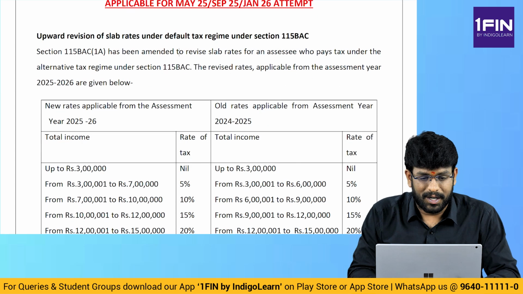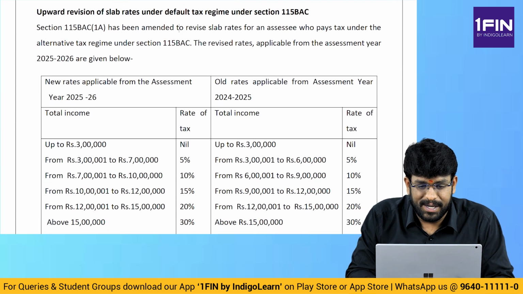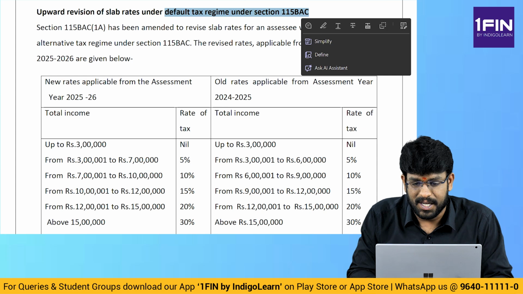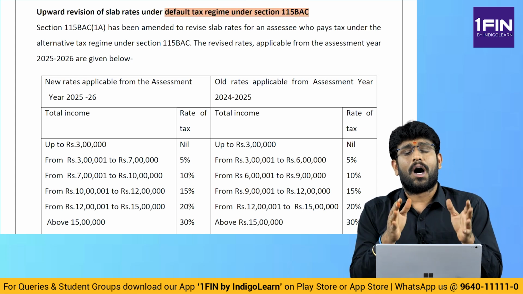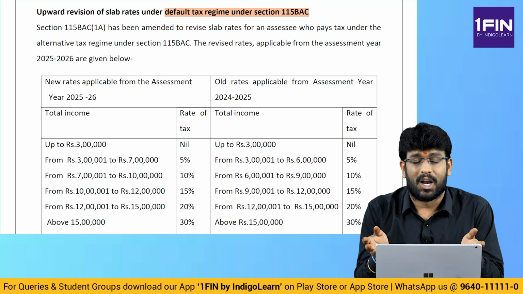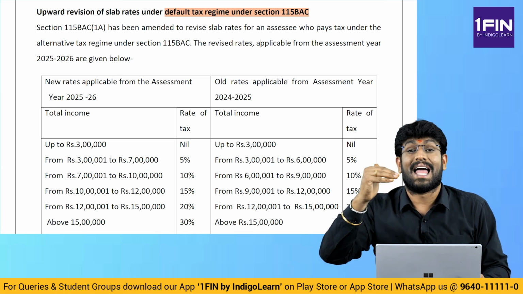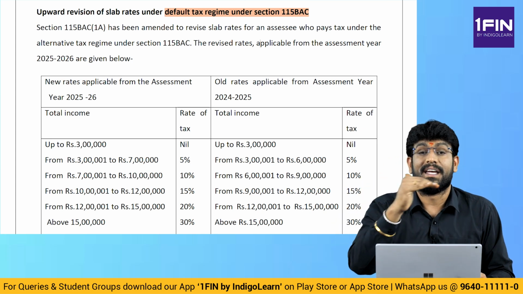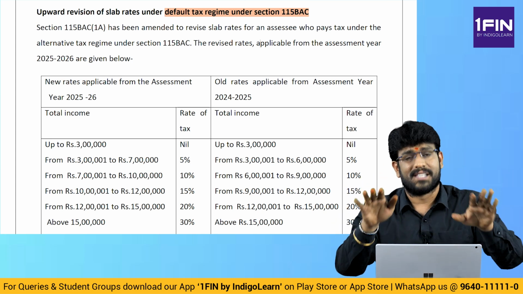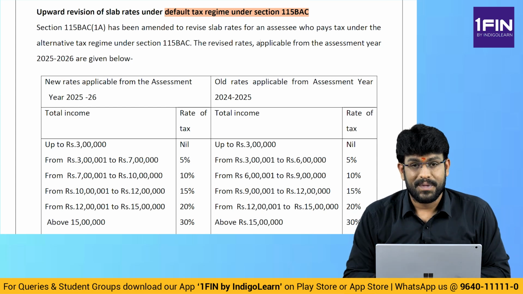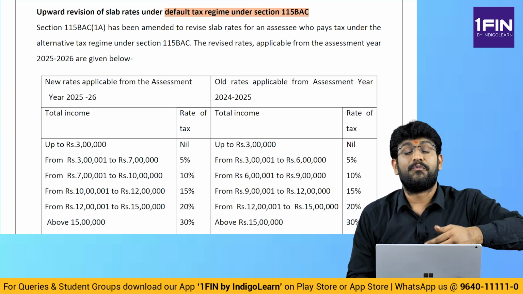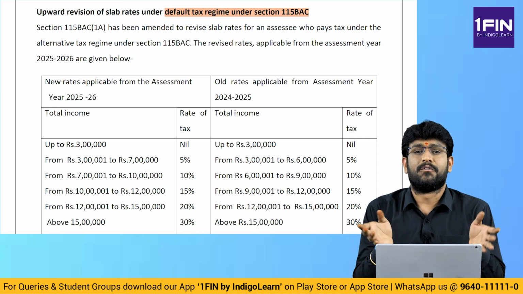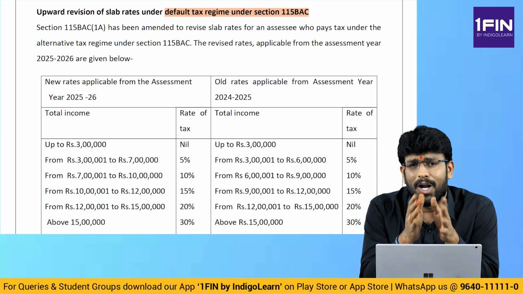See now, first point. Upward revision of slab rates under default tax regime under section 115BAC. That means what? In normal tax rates, there is no change at all. That means that 2.5 lakhs, 3 lakhs, 5 lakh, normal, senior, super senior, all that is same. There is no change in that at all. Now what we are trying to tell you is that there is only amendment in default tax regime section 115BAC.